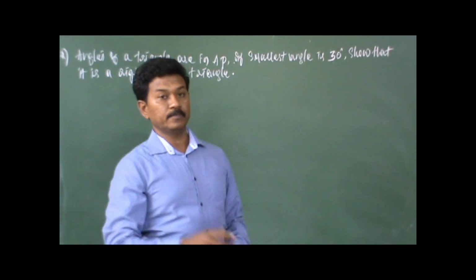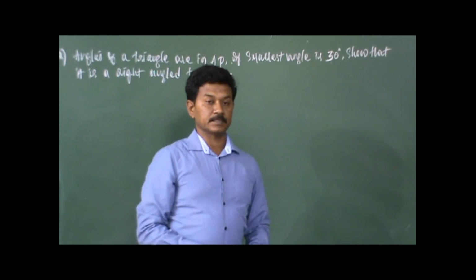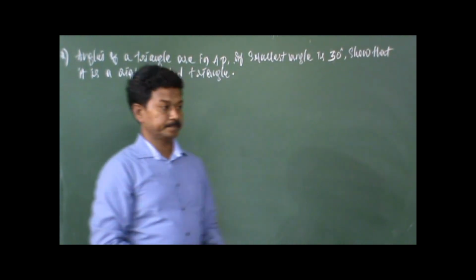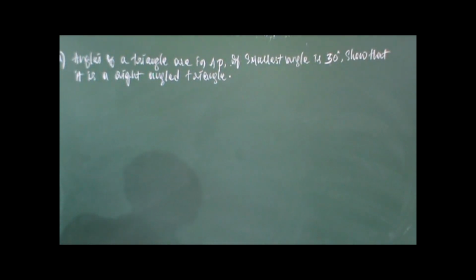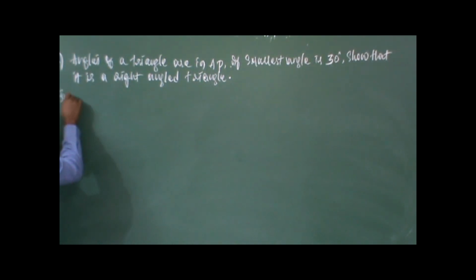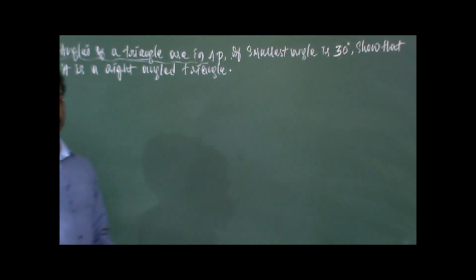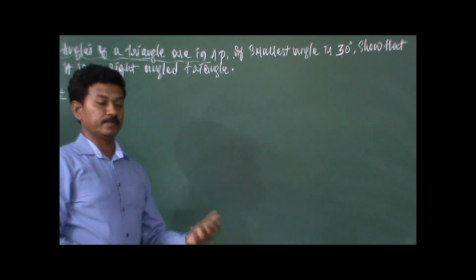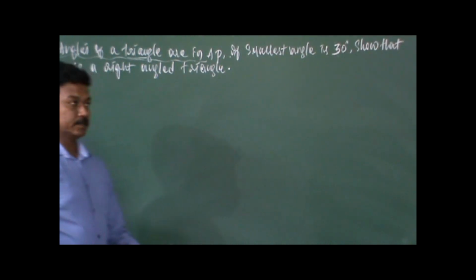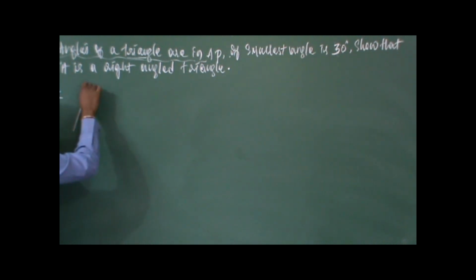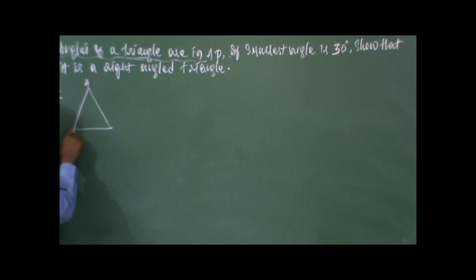One application problem will be in your examinations for 2 marks, or maybe it may be asked in your multiple choice also. Okay. Angles of a triangle are in AP. You know what a triangle is? It's a polygon with 3 sides. Its number of angles is equal to 3. So we have a very simple polygon, that is a triangle. If you name the vertices as ABC, angles of a triangle are in AP. So that's the first point. So this is angle A and this is angle B and this is angle C. Maybe I don't know if they are equal or not.